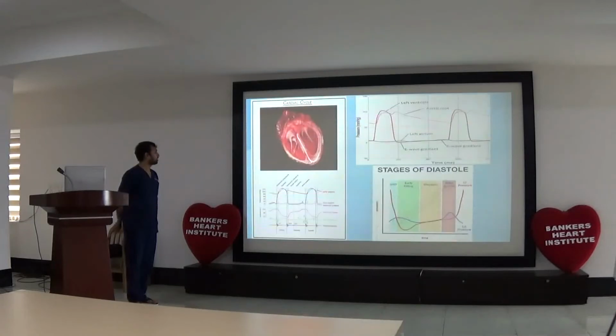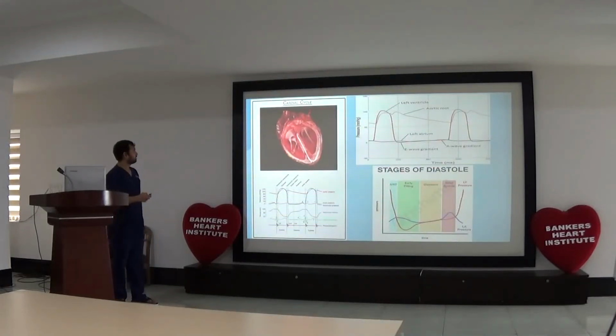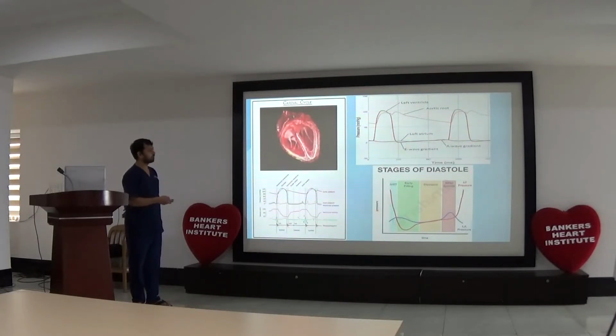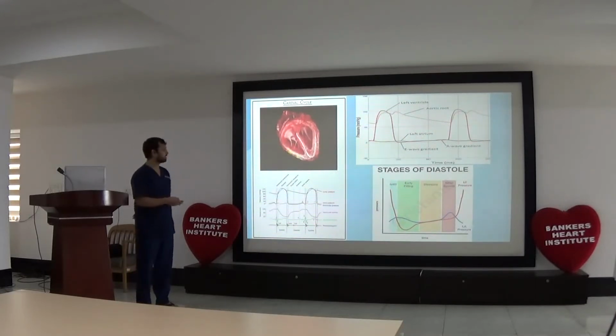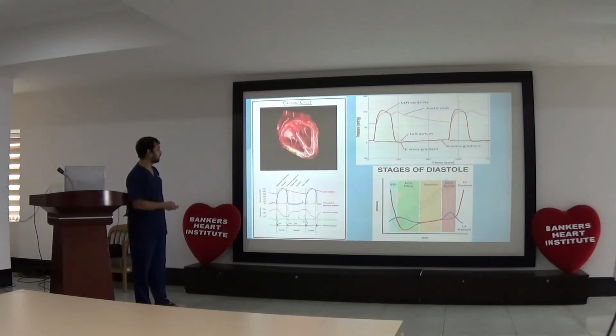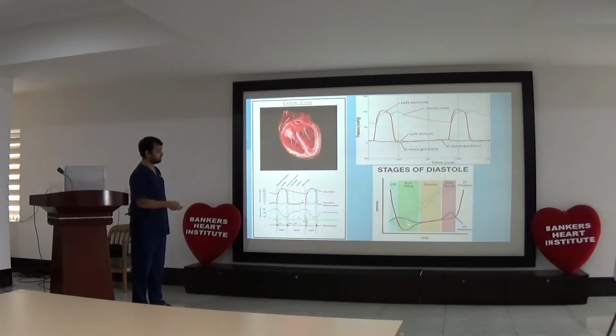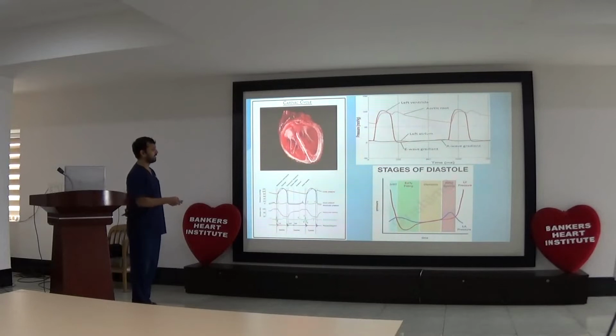Coming to hemodynamics of this condition, the main pathology of mitral stenosis occurs in diastole, so we have to understand all phases of diastole in this condition. Diastole consists of five phases: isovolumetric relaxation, early filling, diastasis, and atrial systole. There is some gradient between LA and LV in the early filling phase and atrial systole phase, which is divided by the E and A waves in the LA pressure trace.